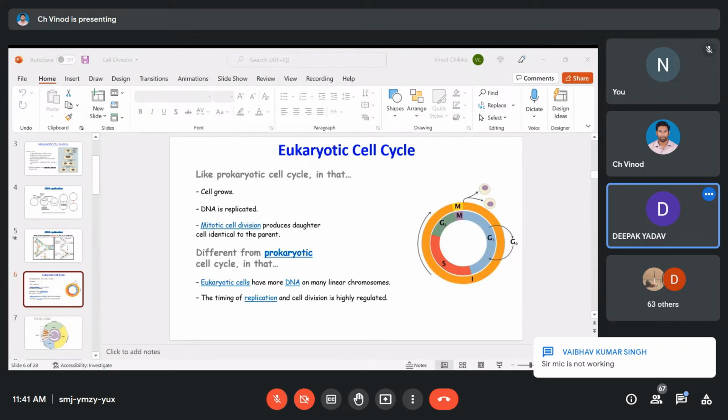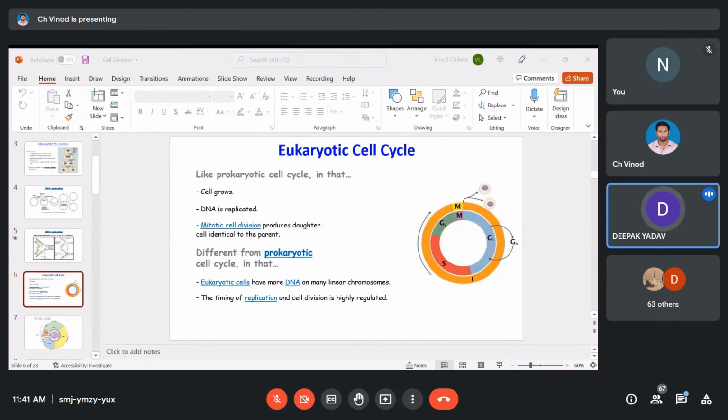Chloroplast in plants. Nucleus, chloroplast. Very good. Okay, these are very simple. Yes, Naman, you can answer. Sir, endoplasmic reticulum can be an example. Yes, endoplasmic reticulum. Mitochondria.